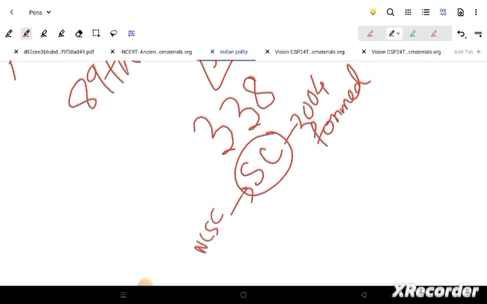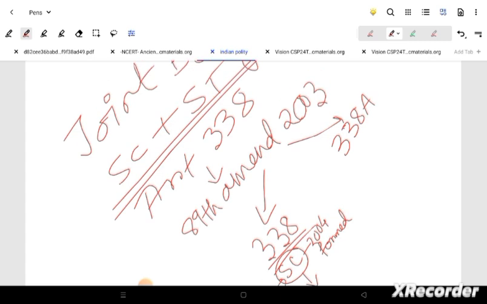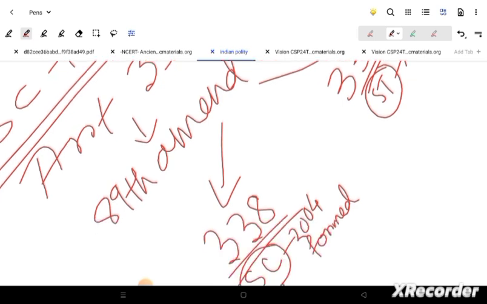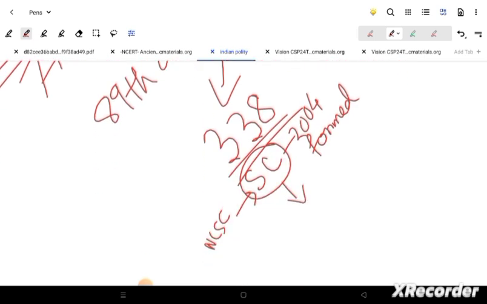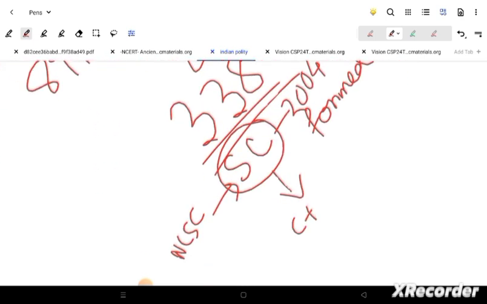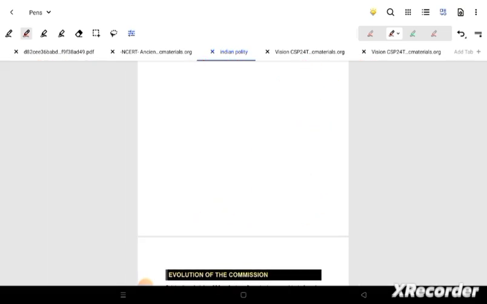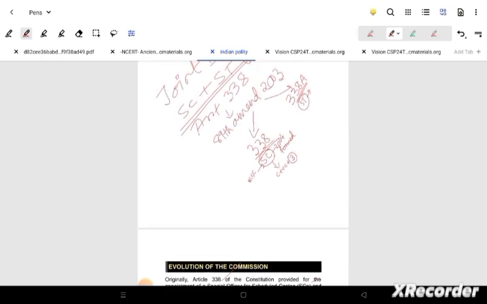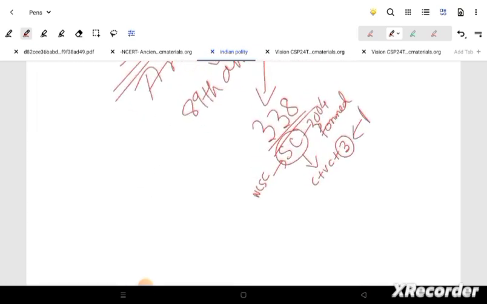Okay, so that being said, in 338 where the ST came up, this was the formation again of 2004. This is the same time when the bifurcation came up. Now, what is the composition? Chairman plus vice chairman plus 3 others for NCST, similar to that of NCSC. Both of them are similar. Now who is appointing them? This is appointed by the president.